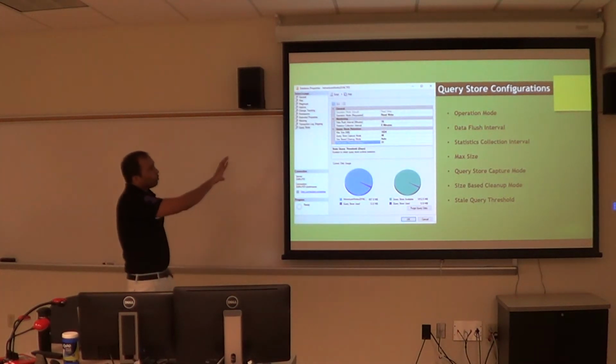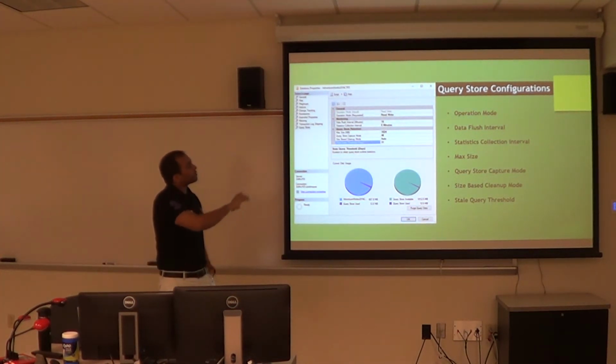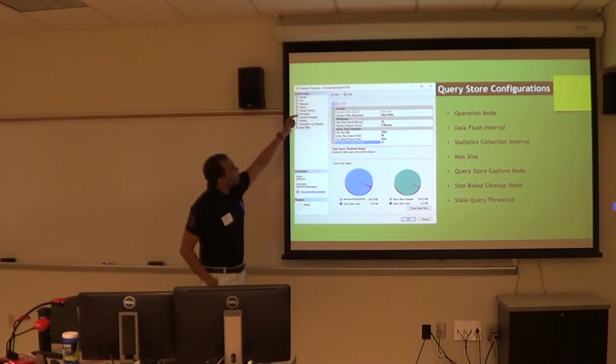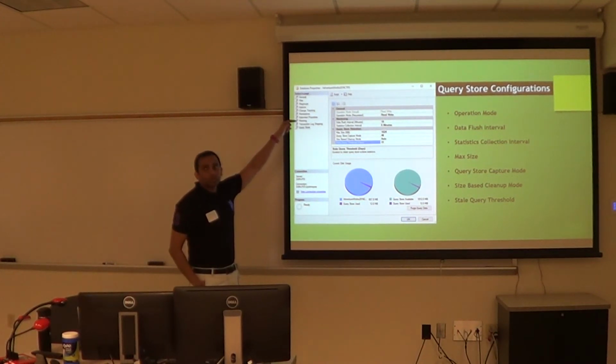Very important to know what the different configurations are. As you can see, the first one, operation mode, is turned off by default, but if you want to turn it on, you have to do it as read-write. Data flush interval is 15 minutes by default, which means execution plans are getting stored into my database every 15 minutes. You can change it to whatever you need. Statistics collection interval is 5 minutes.